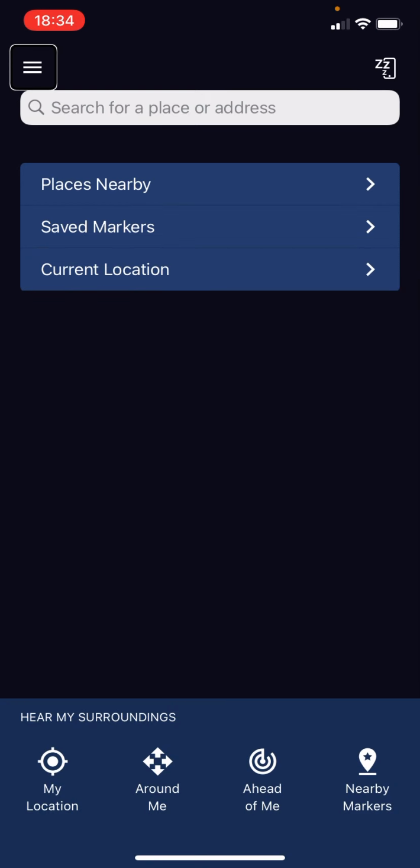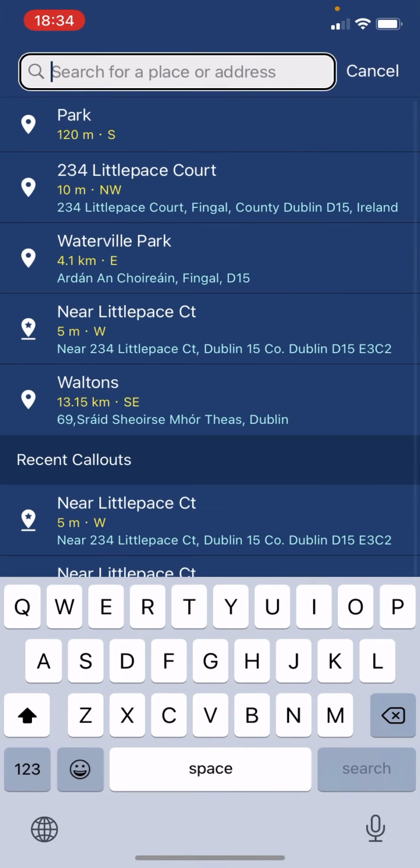Menu. Marker near Little Pace Cot. And now if I want to start a beacon, search for places nearby. Save markers, current location, save places nearby button. Search for place or address. Search field.